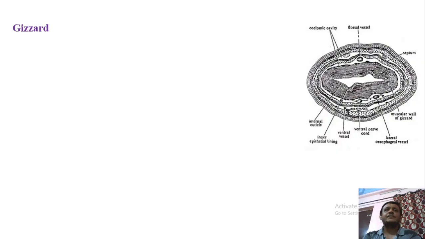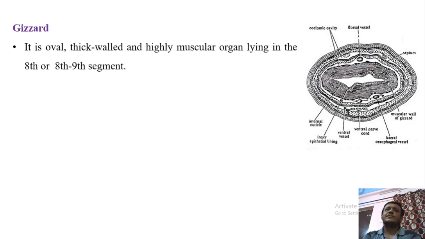So next part, that is gizzard. Now gizzard is somewhat oval structure which is thick walled and highly muscular organ. In this diagram we can see that it is highly muscular. Here we can see this is the external layer, and internally there are many layers of muscle. This oval organ extends from 8th up to 9th segment. So from 8th segment to 9th segment, this oval thick walled structure is located.